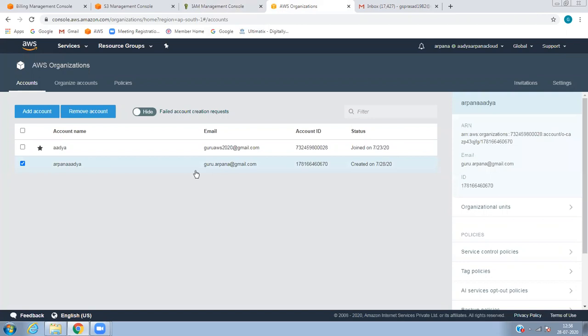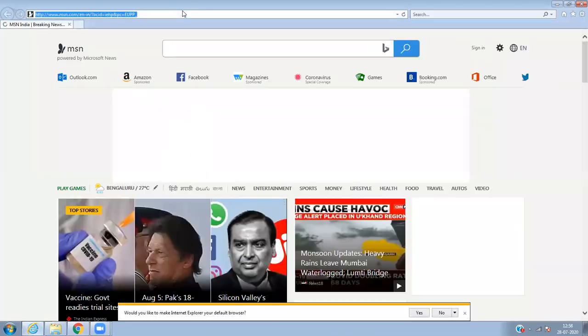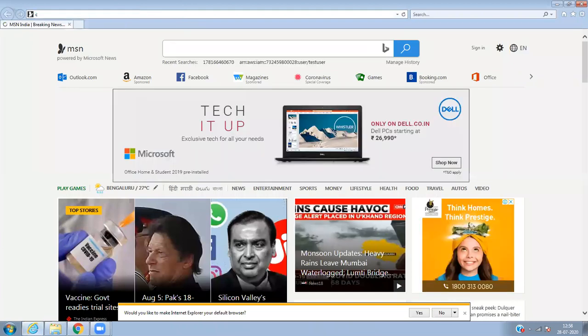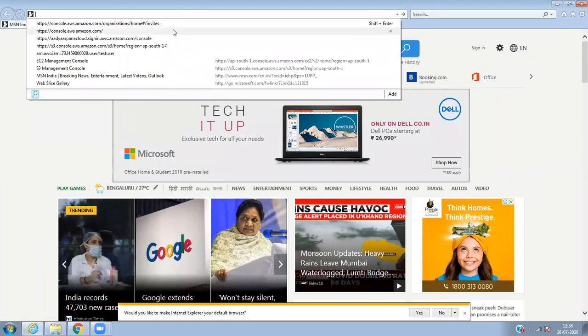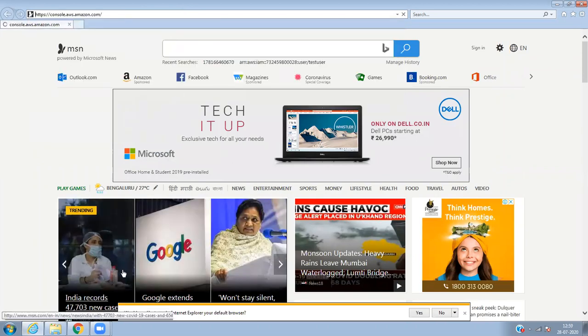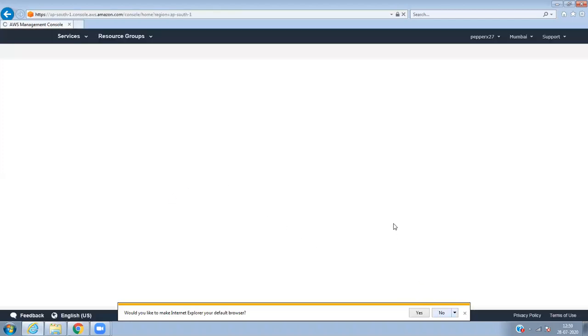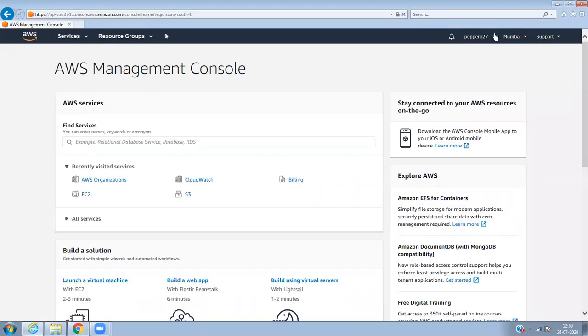I will go to this particular user console. I'll show you what exactly I've done. When you go to the AWS console, I will show you what exactly happens once you add the organization. Still it is signed out.